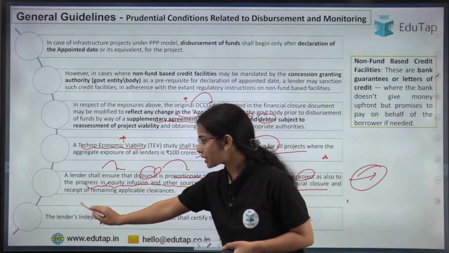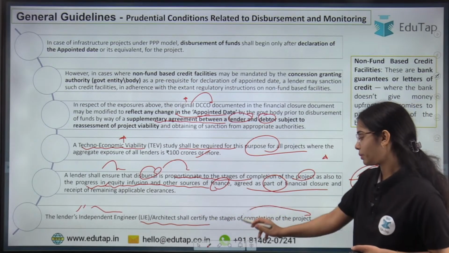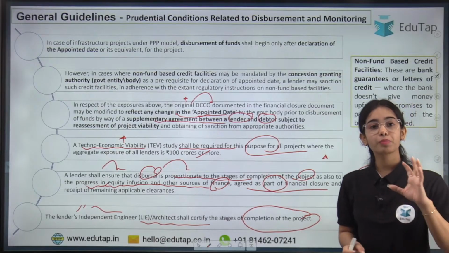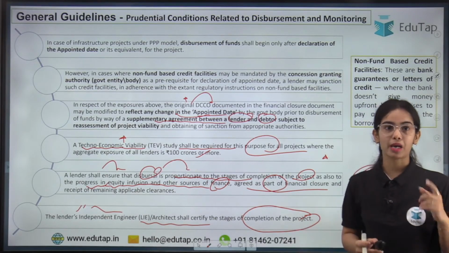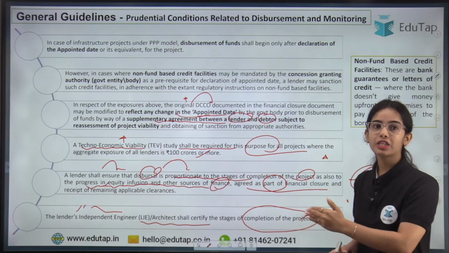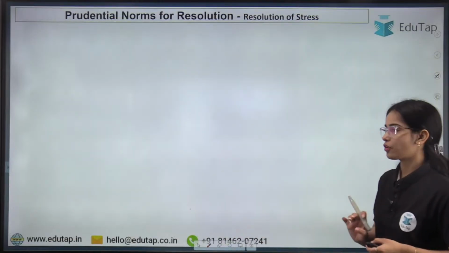Now the last one is that the lender's independent engineer or architect shall certify the stages of completion of the project. It's not that the entity says we have completed 50% of the project and the bank agrees. No, the bank or the NBFC will have an independent engineer or architect to certify the stage of completion of the project.